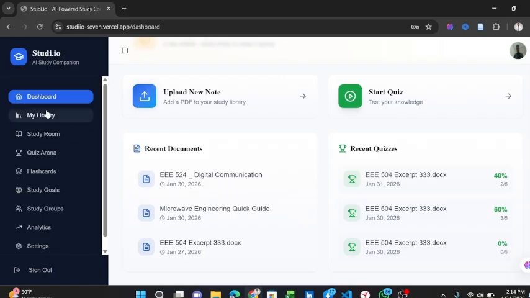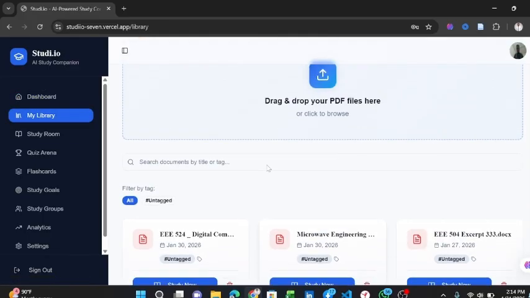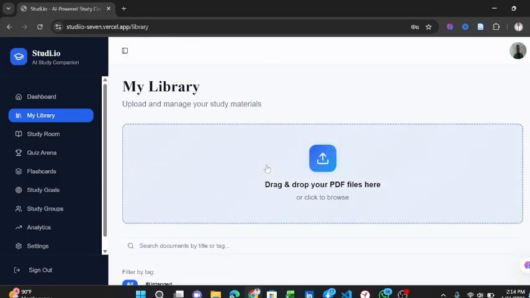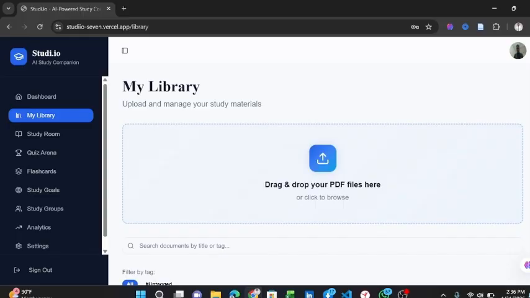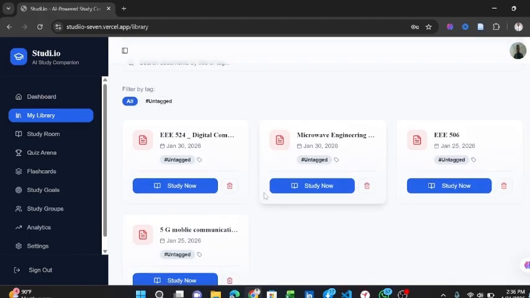Now, the first feature we have here is our My Library feature. In My Library, students or users can upload their study notes permanently. Students get to upload their study materials or their lecture notes, and it accepts lecture notes in various formats, either in PDF or in Word documents. And the lecture notes uploaded here remain permanent. That is, even when they log out of the web app, they will still have access to their materials when they log back in. For instance, these are the previous documents that I have uploaded.